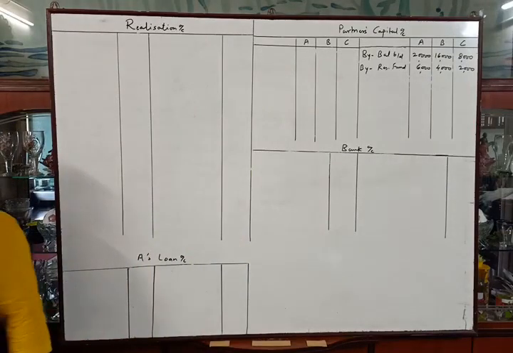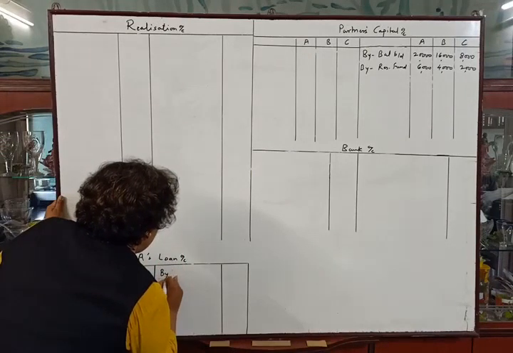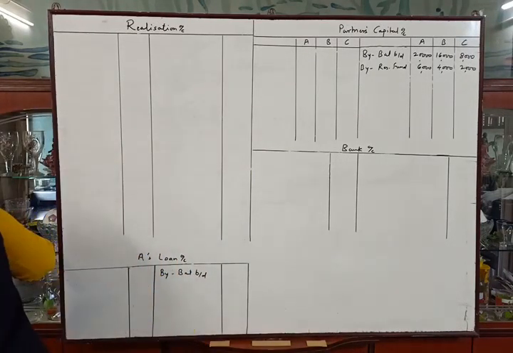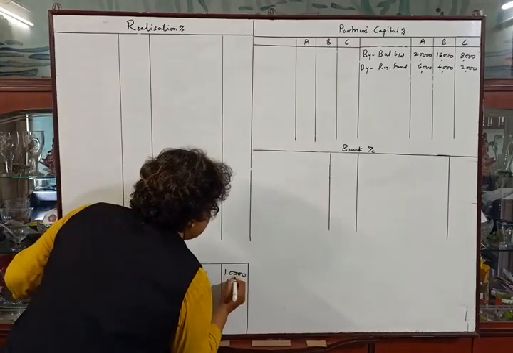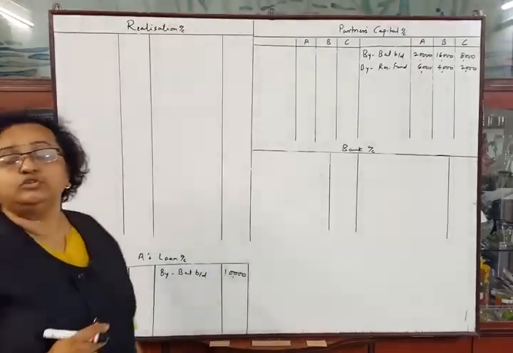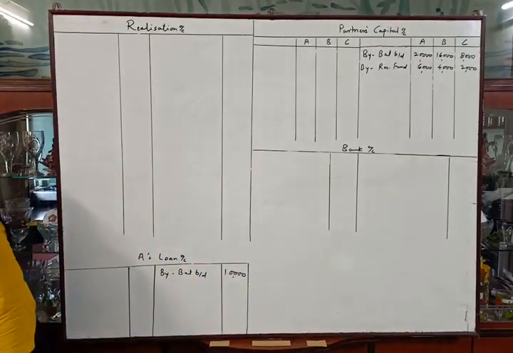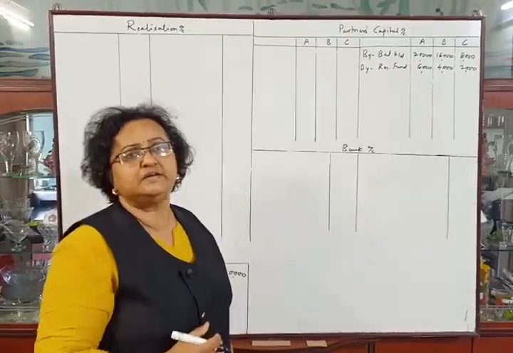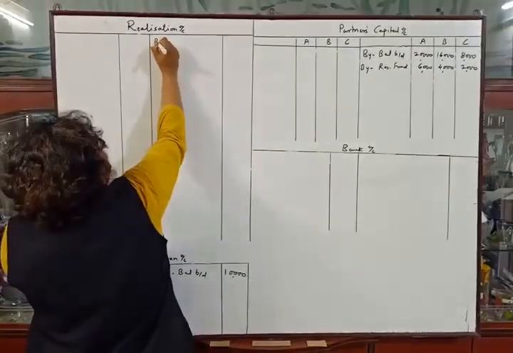A's loan account rupees 10,000. So we will transfer the balance to loan account by balance brought down. A's loan account is given rupees 10,000. So 10,000. Now the remaining liabilities, sundry creditors and bills payable. These are external liabilities and we have to transfer the external liabilities in credit side of realization account.